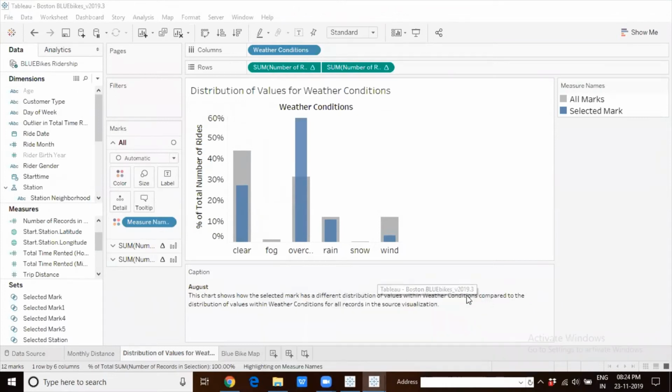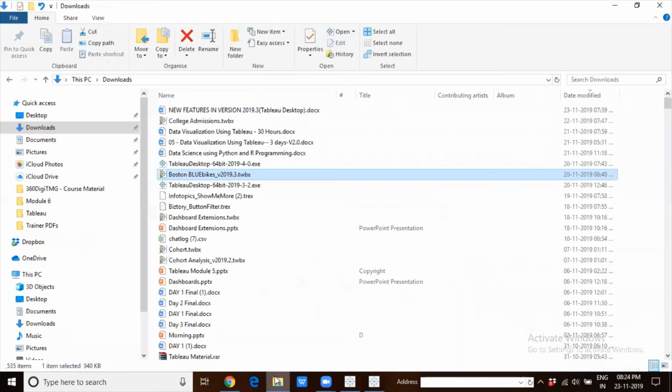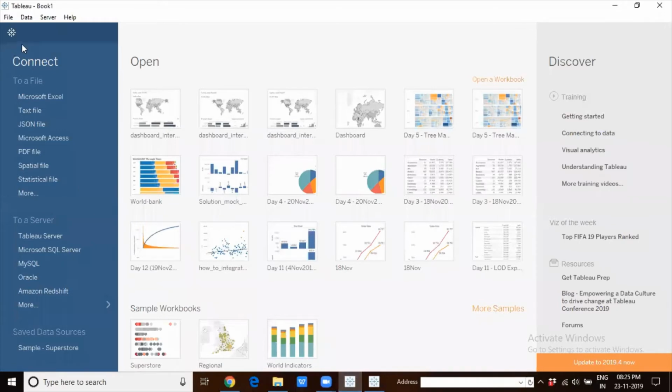Let me just open a dashboard and I will tell you the features. Let me compare it with 2019, it will be easier to understand.